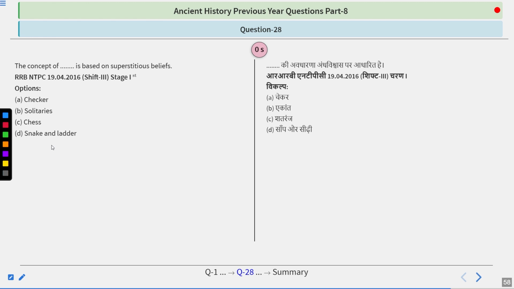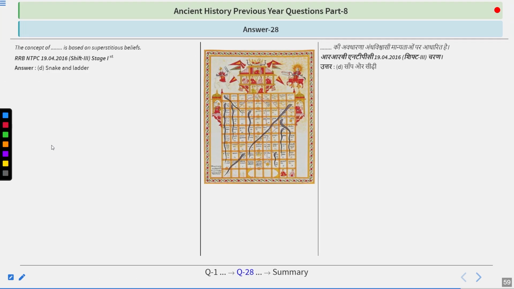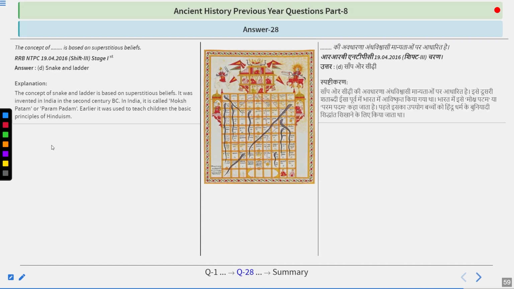So I hope this question has enhanced your knowledge somewhere. The answer is snake and ladder. So the concept of snake and ladder is based on superstitious beliefs. It was invented in India in the 2nd century BC. In India, it is called Moksha Patam or Parampadam. Earlier, it was used to teach children the basic principles of Hinduism. So I hope now you will be able to understand where snake and ladder came from. So snake and ladder came from our Hinduism, that is Moksha Patam.